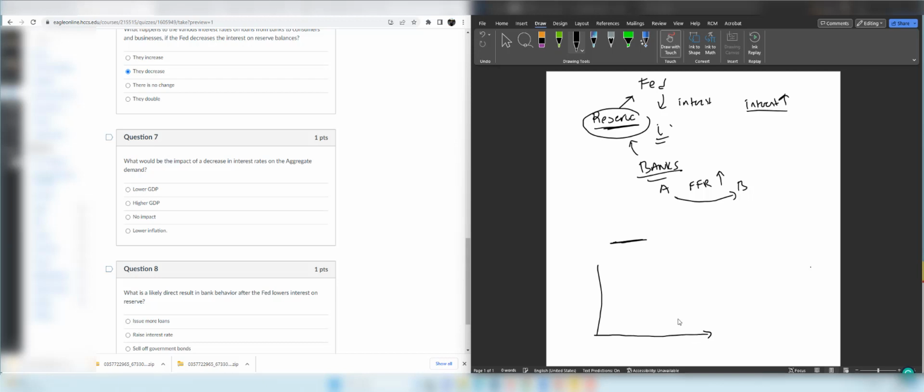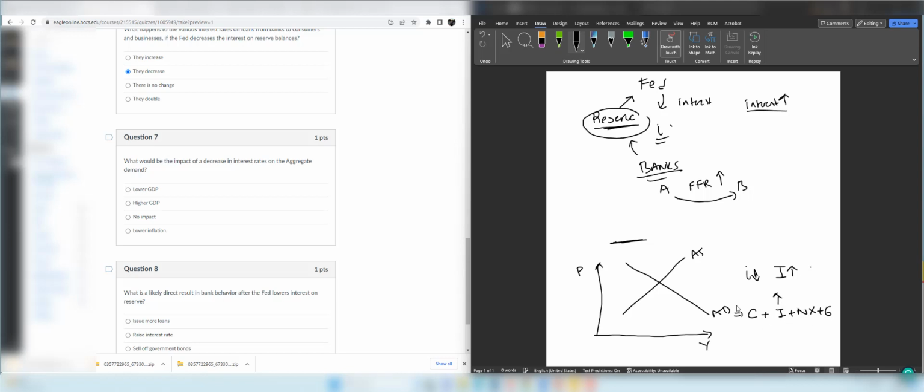Let's use the aggregate demand, aggregate supply model to answer this question. Prices, this is short run aggregate supply, this is aggregate demand. And when the interest rates are lower, borrowing money is cheaper, and we usually borrow money when we want to buy a home, when we want to buy a car, and when businesses need to expand their factories or start a small business. Therefore, investment is going to increase. And if you remember, aggregate demand is the sum of consumption spending, investment, net export, and government.